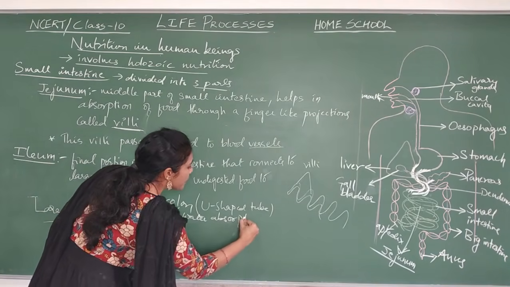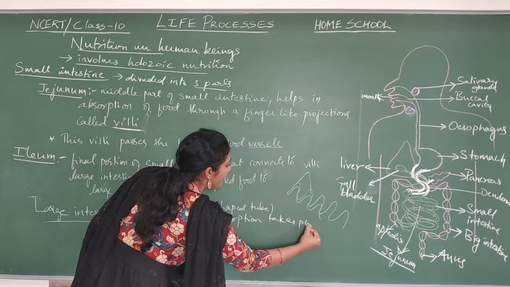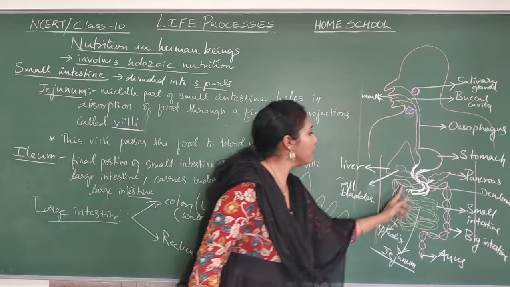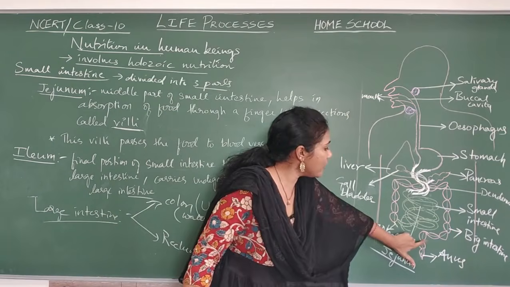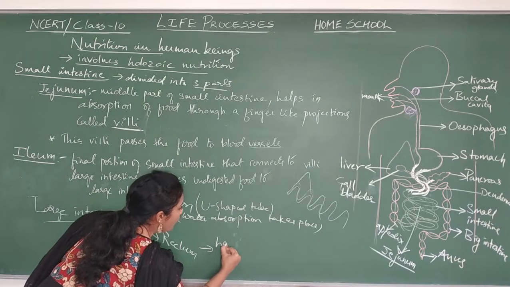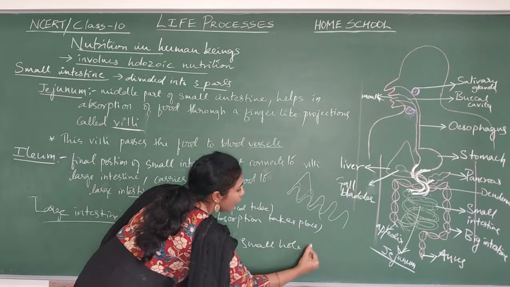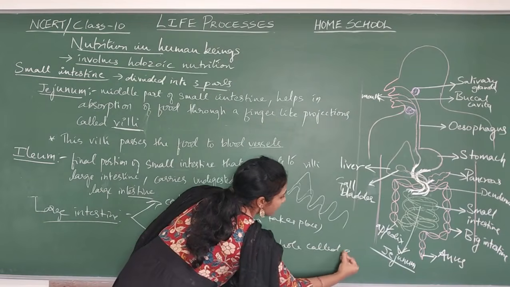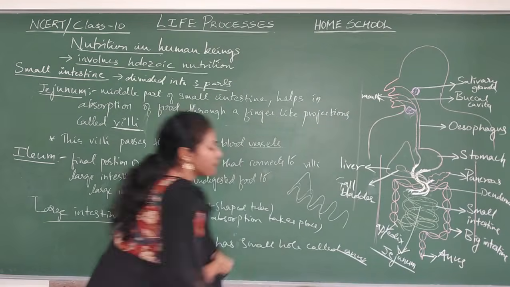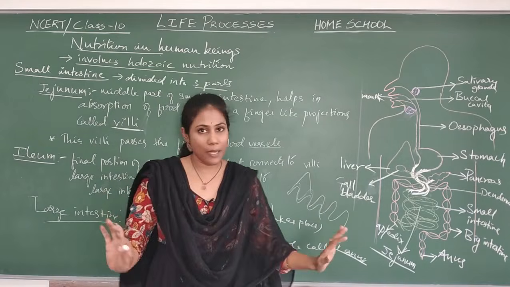And our undigested food will move from the colon to the rectum. This is called the rectum, and the rectum has a small hole called the anus.